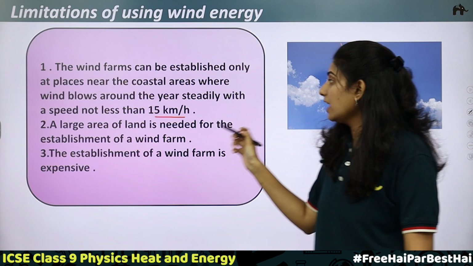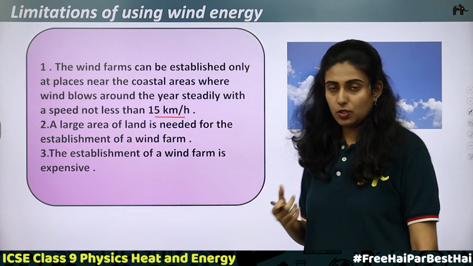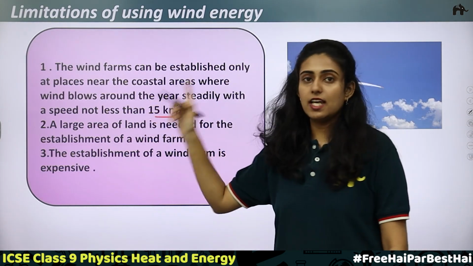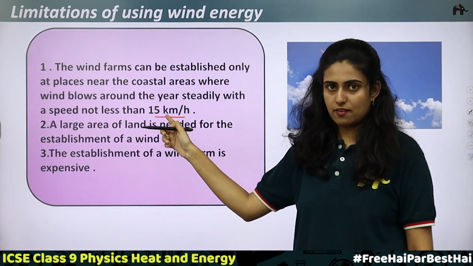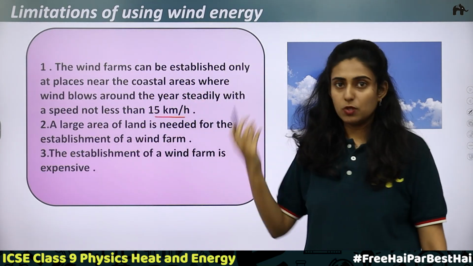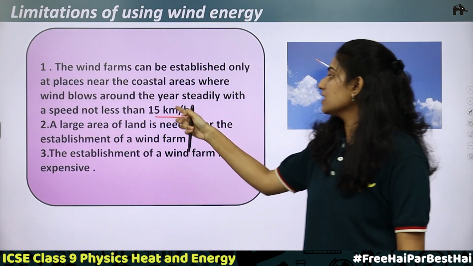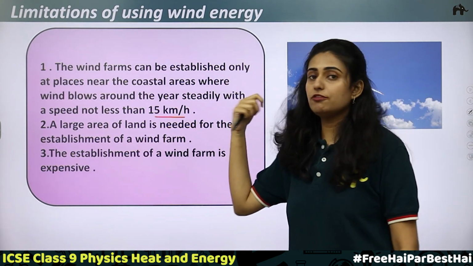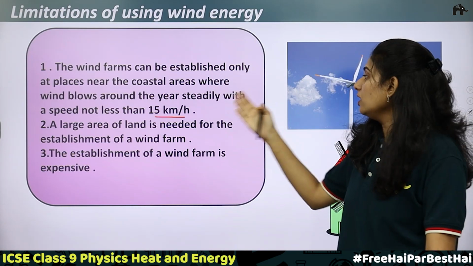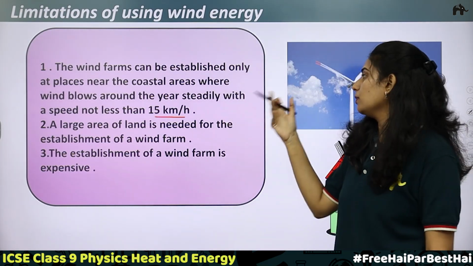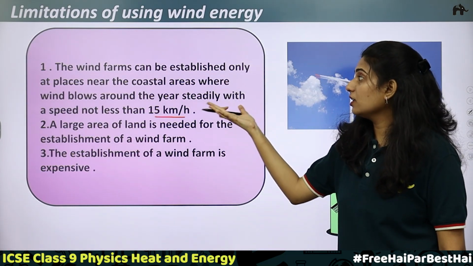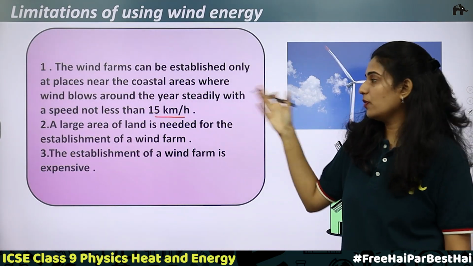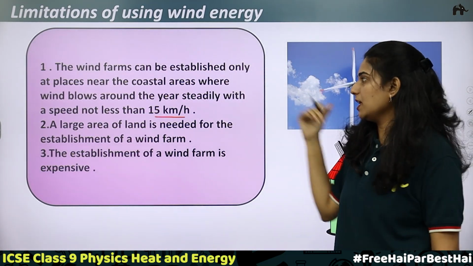The speed of the wind that is blowing should not be less than 15 km per hour. Only if wind blows at a steady rate and the speed is greater than 15 km per hour will it be possible to establish wind farms or windmills in coastal areas.